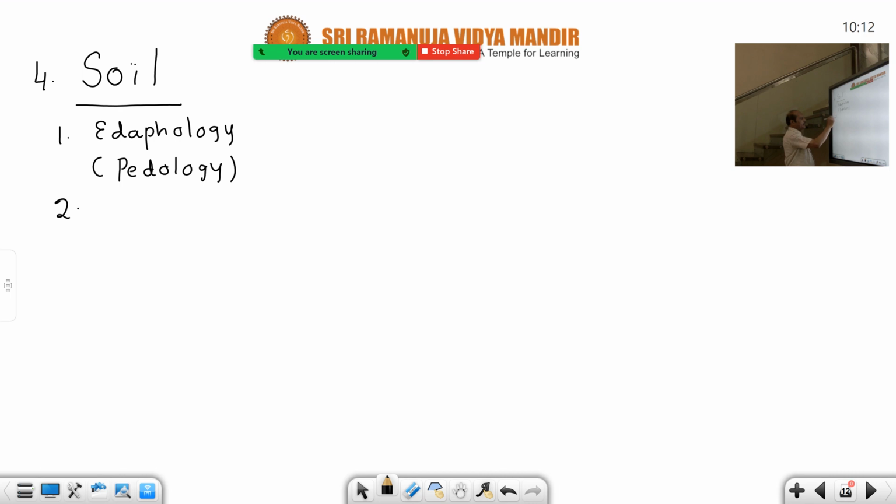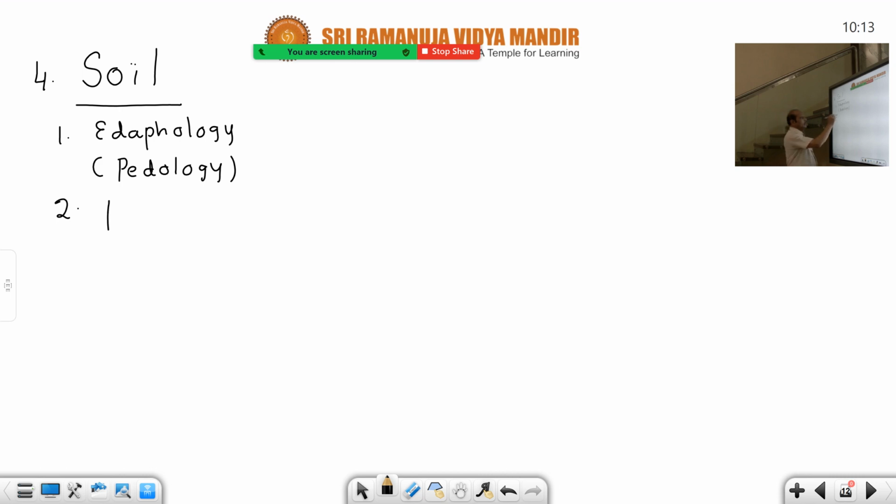And secondly, we want to grow vegetation in particular land, in particular area. We must see what type of vegetation can be grown there. Unnecessarily, for example, it is a gravel soil. In the gravel soil, can you cultivate the paddy? It is highly impossible. Either cashew or mango or groundnut, these are only. So the type of soil reveals to us the type of vegetation that is to be grown in that particular area.